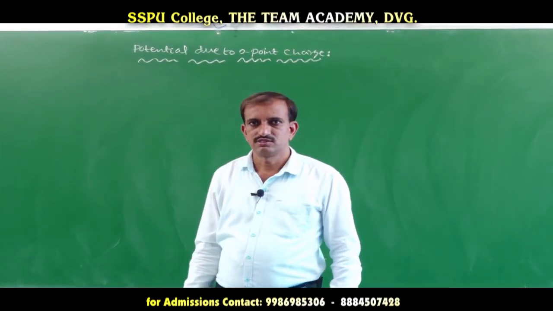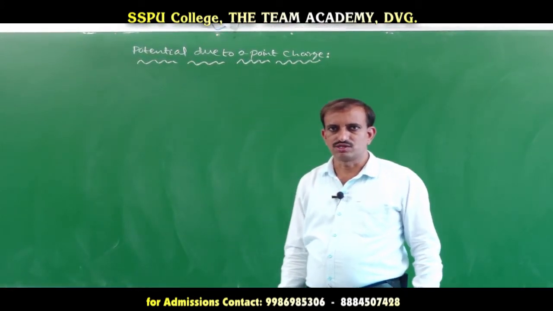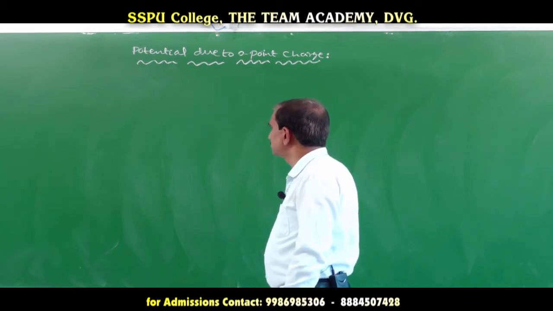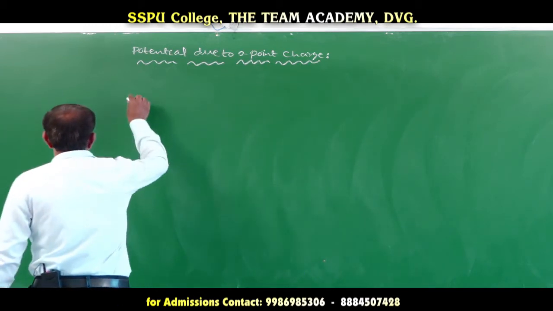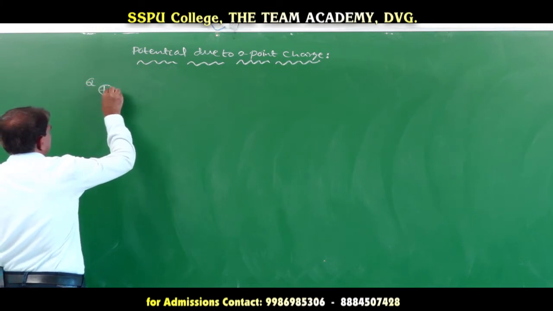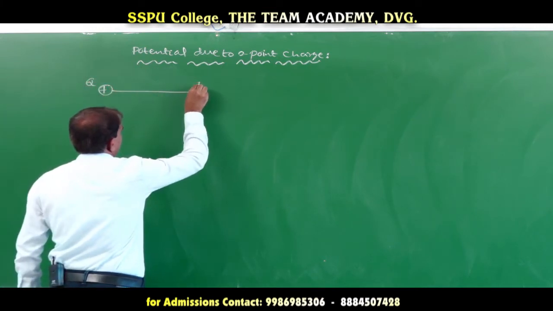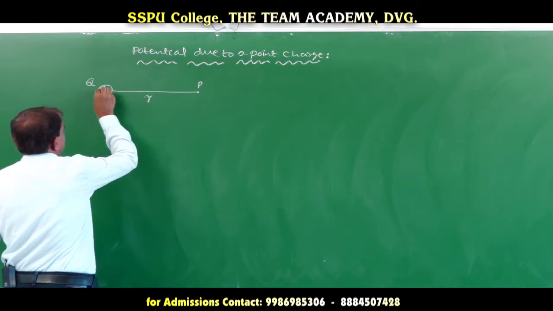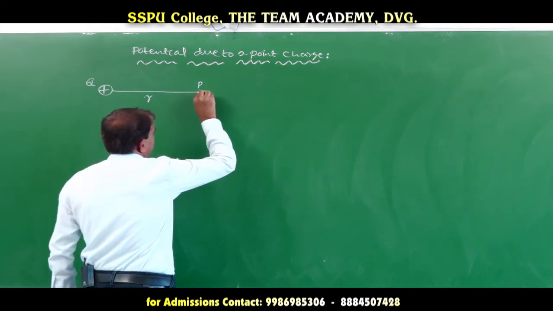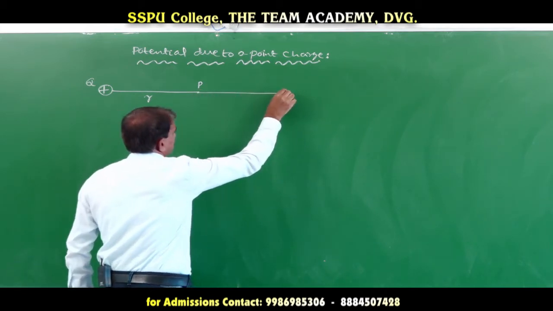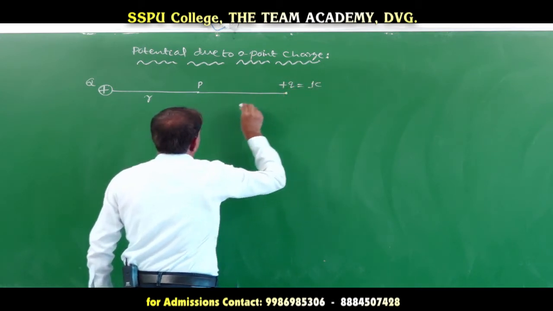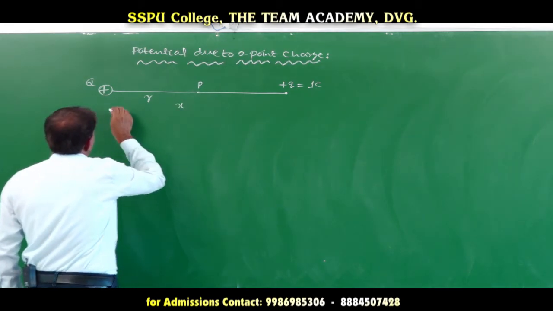So let us derive the expression for electric potential due to a point charge. To derive the expression for potential, let us consider a point charge plus Q placed here. It is at a distance r from a point P. This is the distance between the charge plus Q and the point P. Consider one more charge, a unit positive charge plus q equal to 1 coulomb, at a distance x from the big charge.